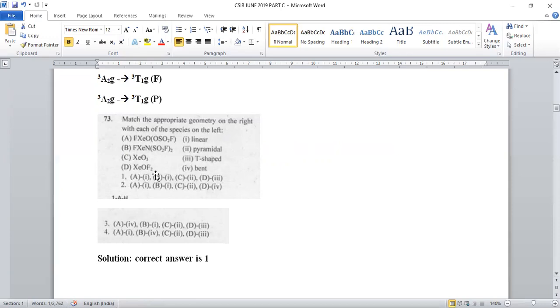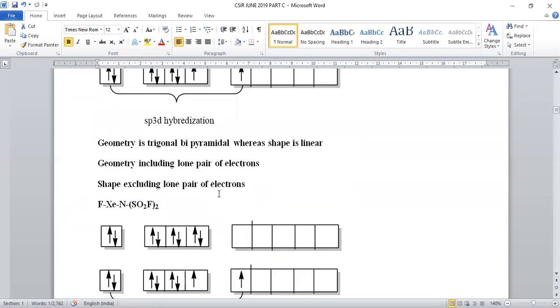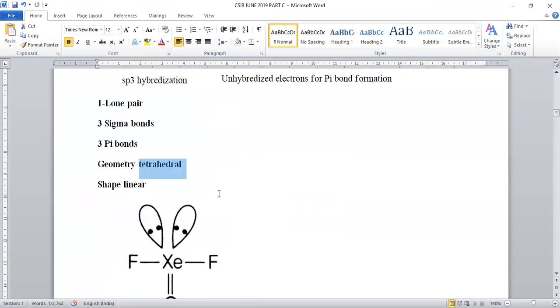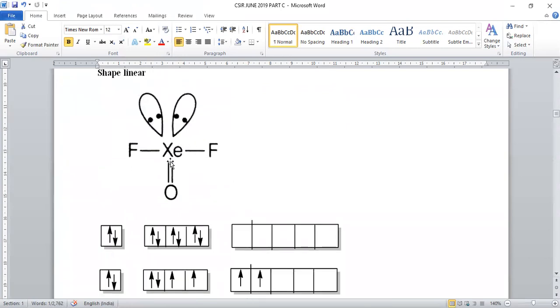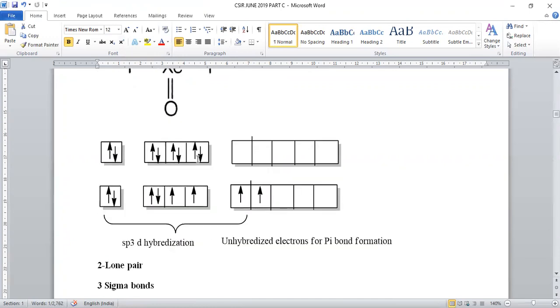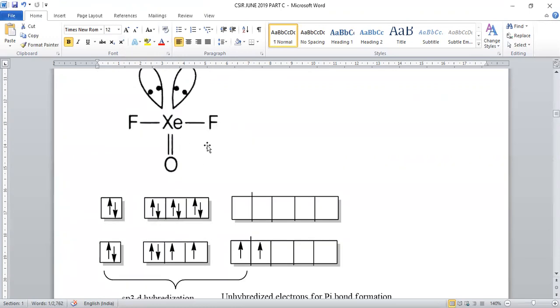Now let us move on to XeOF2. When XeOF2 is taken, the structure will be like this, where xenon is surrounded by 2 fluorines and 1 oxygen, with 1 pi bond, 3 sigma bonds, and 2 lone pairs, retaining a T shape. Now, in order to form 3 sigma bonds, 3 electrons are required and 1 electron is required for pi bond formation.